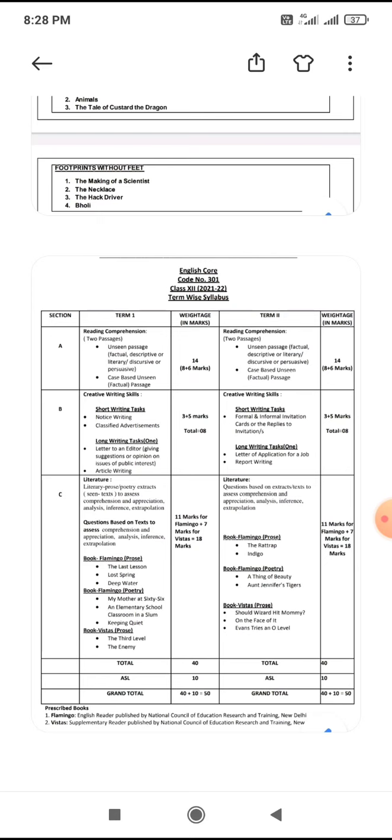Okay, so CBSE is going to publish new sample papers and question banks, and I hope that in the next video I will discuss the latest updates that will be given by CBSE. So let's hope probably the schools will open or maybe the online classes will go on. This syllabus is going to be followed.